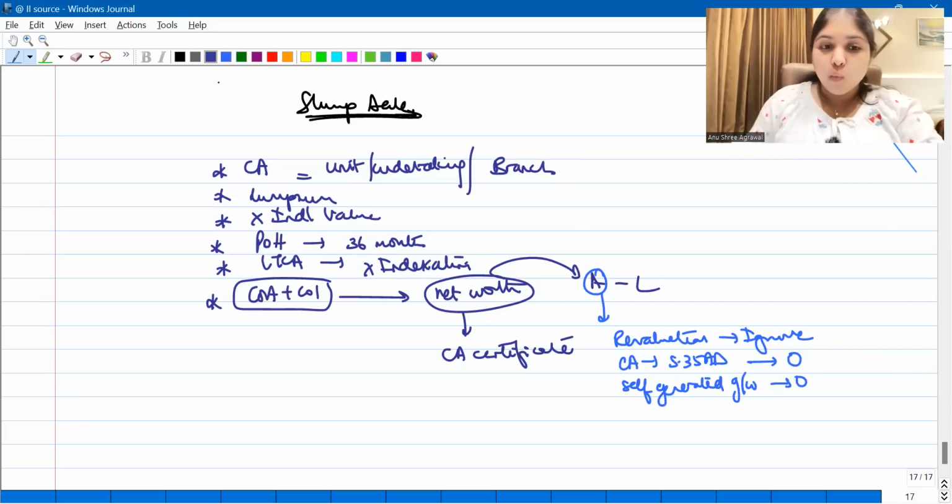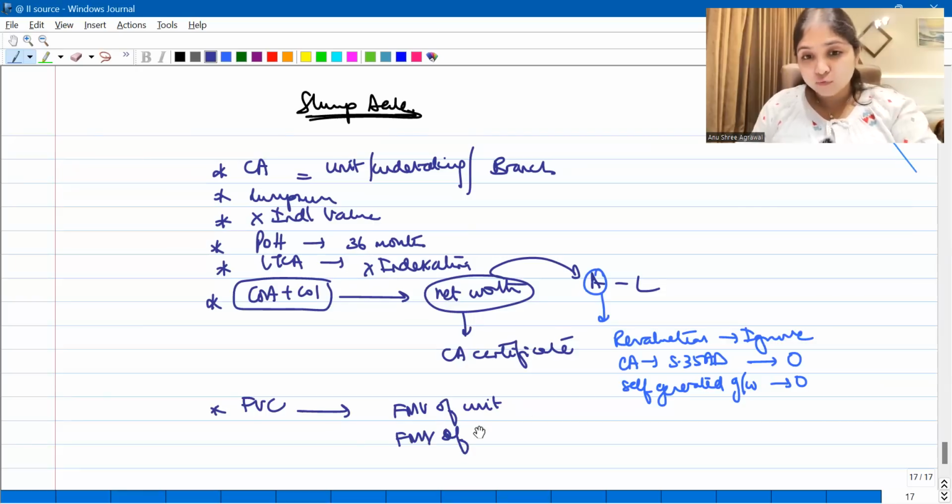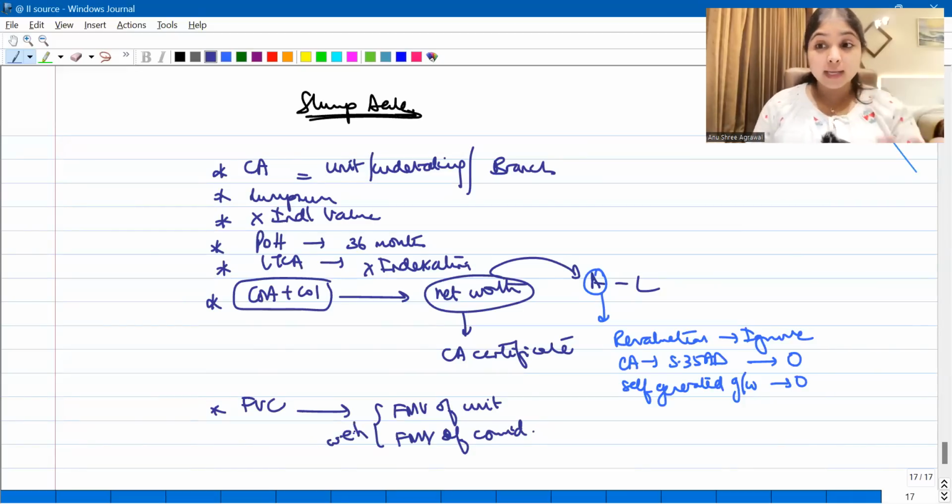And last point, what will the full value consideration be in slump sale cases? You will see two things: FMV of the unit and FMV of the consideration. You will compare both, and out of these two numbers, you will pick whichever is higher. That's going to be your full value consideration. Understanding, everybody? So slump sale, these are the provisions which you should be aware of.